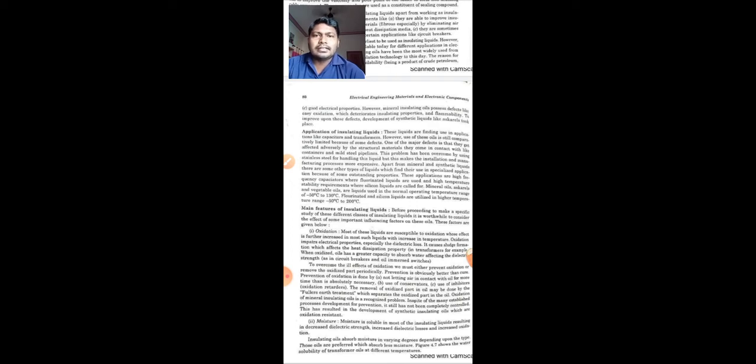So mineral oil, Ascarels and vegetable oils are liquids used in an operating temperature ranging from -50 degree centigrade to 130 degree centigrade. Fluorinated and silicon liquids are utilized in a high temperature range from -50 degree centigrade to 200 degree centigrade. So the ranges you have to remember, students. By having proper knowledge of the temperature, we can decide the type of insulating oil which will be selected. Now the main features of these insulating liquids.